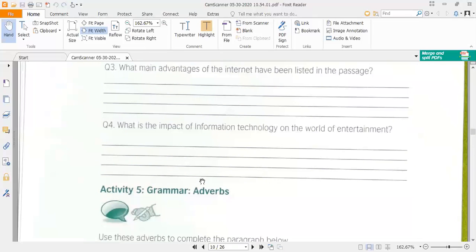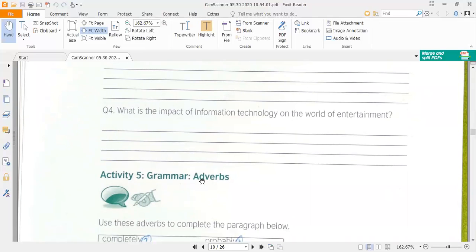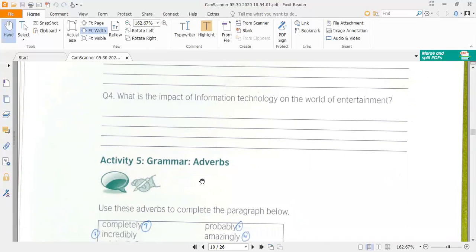The fourth question is, what is the impact of information technology on the world of entertainment? How has the world of entertainment been transformed, or how has it been impacted, due to information technology? You have to write down the answer to this question here.